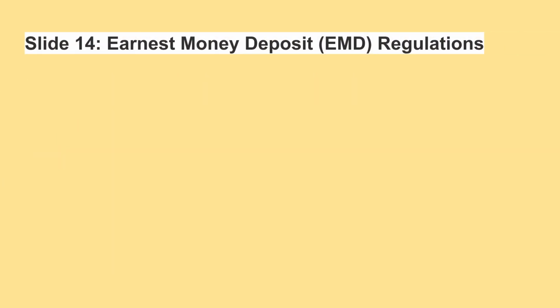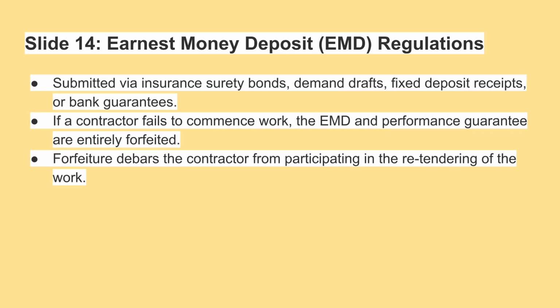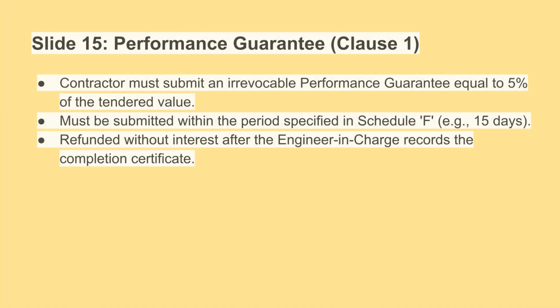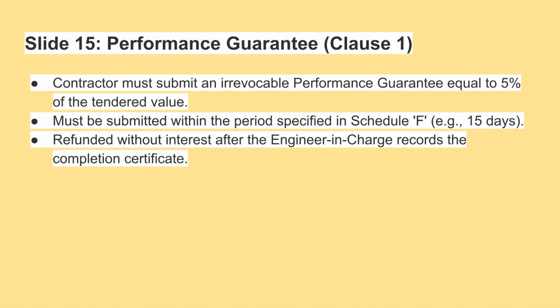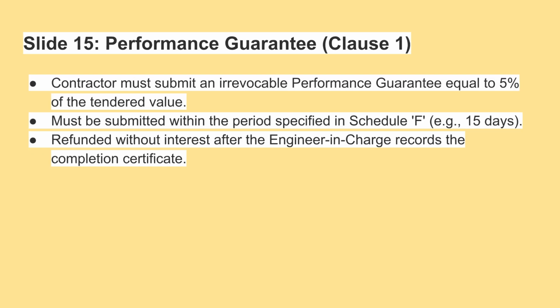Earnest money deposit, or EMD, can be submitted via various financial instruments. Failure by a contractor to commence work results in the forfeiture of both the EMD and performance guarantee. This forfeiture also debars the contractor from retendering. Clause 1 requires contractors to submit an irrevocable performance guarantee equal to 5% of the tendered value within the stipulated time. This guarantee is refunded without interest after the engineer in charge records the completion certificate.